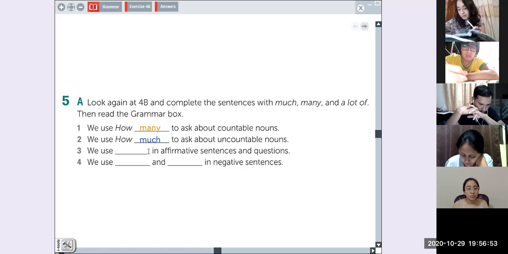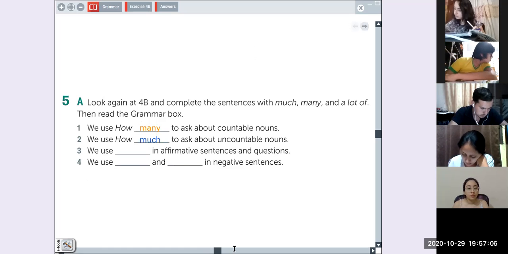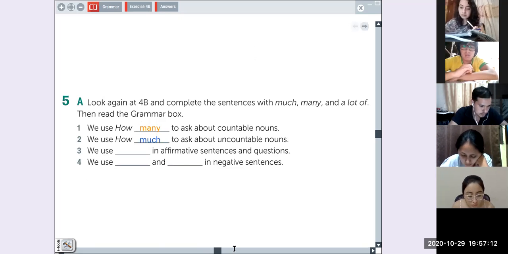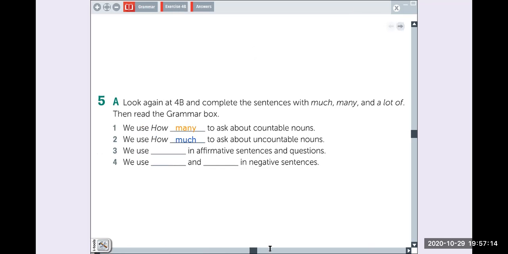We use in affirmative sentences and questions. What do we use in affirmative sentences and questions? Fíjense en el ejercicio 4B. Affirmative sentences and questions. A lot of, right?